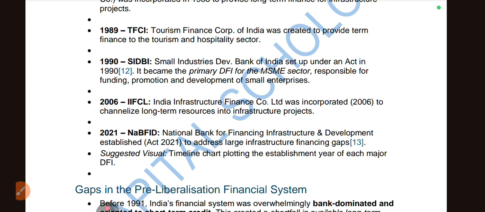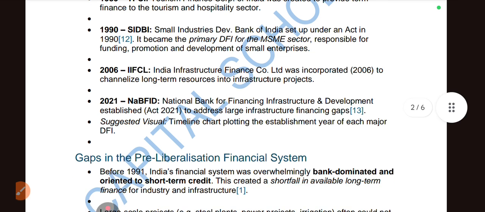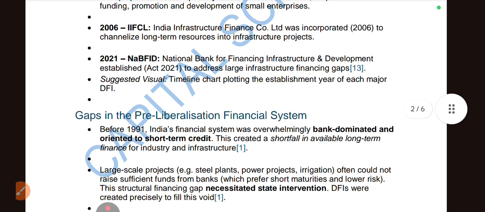Okay, they couldn't get a loan in big banks, so the government set up a CDB for rural development. The next is IIFCL, India Infrastructure Finance Co. Limited, which was incorporated in 2006 to channelize long-term resources into infrastructure projects. In 2021, we all know National Bank of Finance, which is established to address large infrastructure finance gaps.